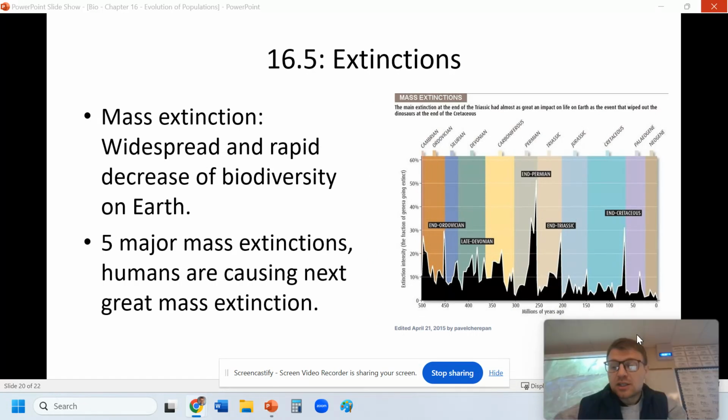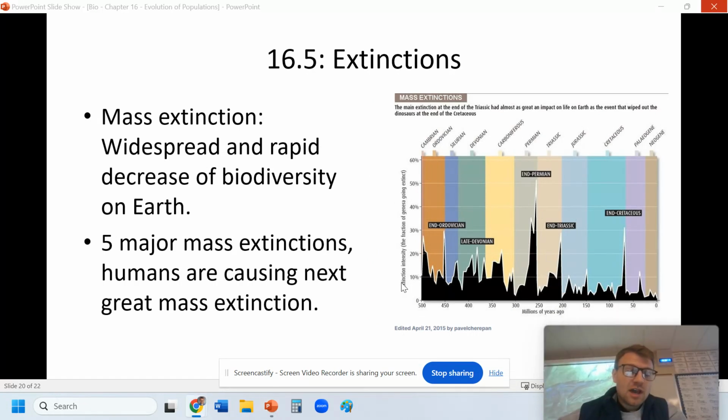But these extinction events occur at different rates. And when we see a large extinction event, we call it a mass extinction. This is again just a widespread, rapid decrease of biodiversity. You can see we've had several of these mass extinctions. There's been 5 in total. And this is where we've seen, again, a large portion of all life on Earth die off. And it's usually due to some environmental factors.